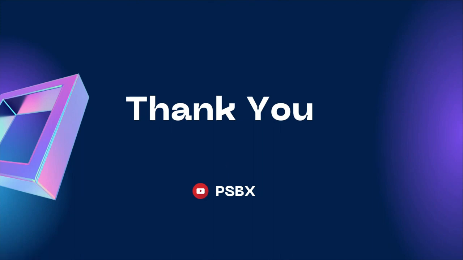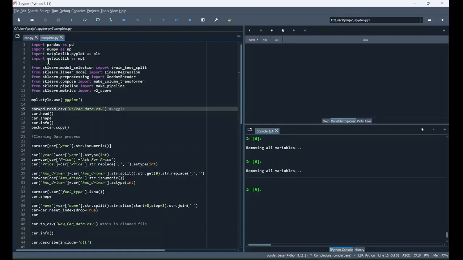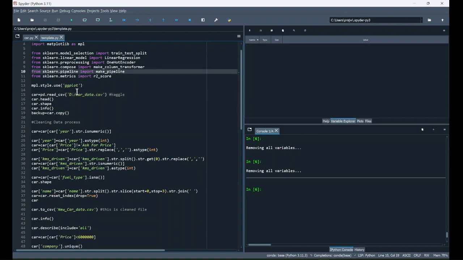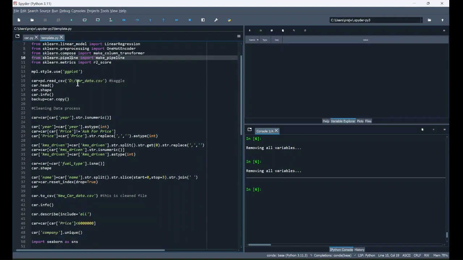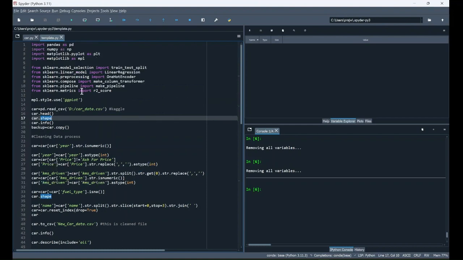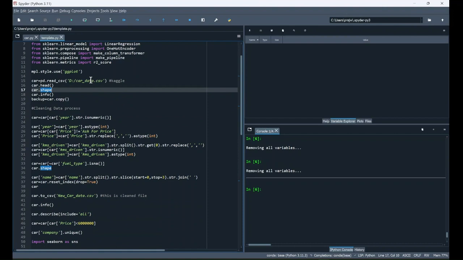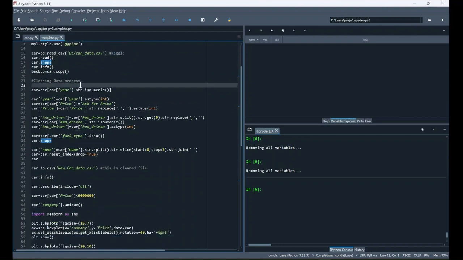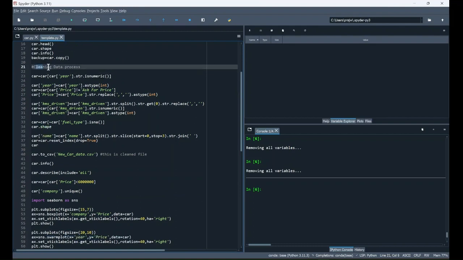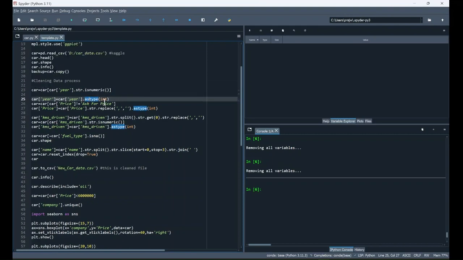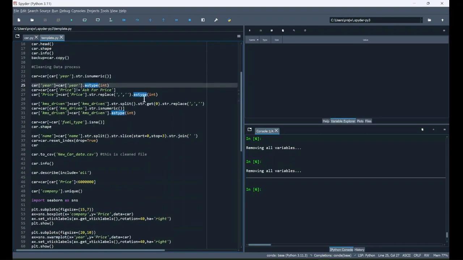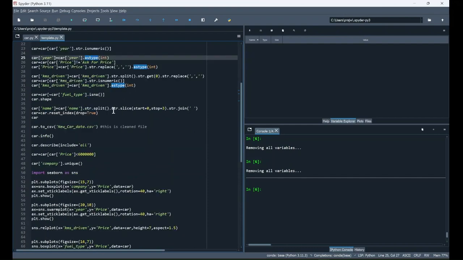Let's jump to the coding part. First we have imported all the libraries and frameworks. Next we have read our dataset using the pd.read function, which is provided by the Pandas library. The dataset I downloaded is from Kaggle. Next we have cleaned our dataset. This is the most important step. According to the number of columns and fields in our dataset, we have cleaned the dataset.